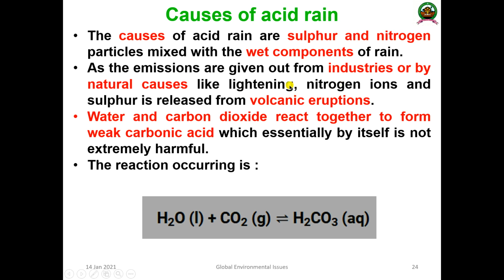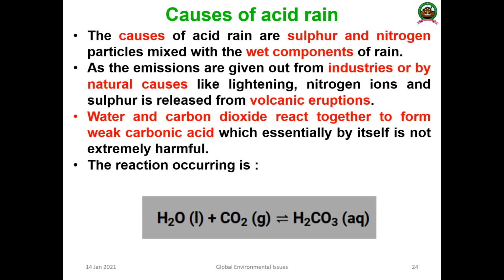So what are the causes of acid rain? The main causes of acid rain are sulfur and nitrogen, because when sulfur and nitrogen are mixed with the rain, they can produce sulfuric acid and nitric acid.